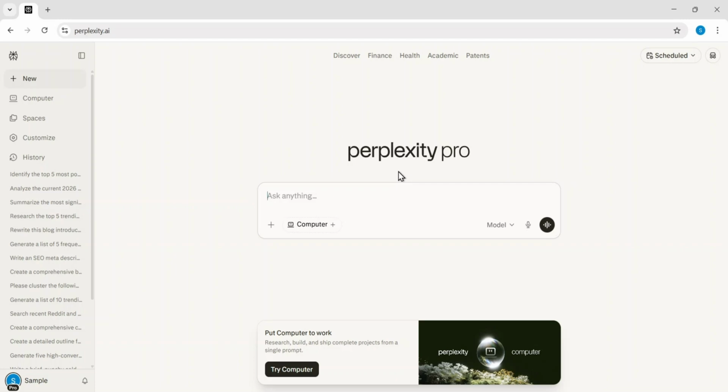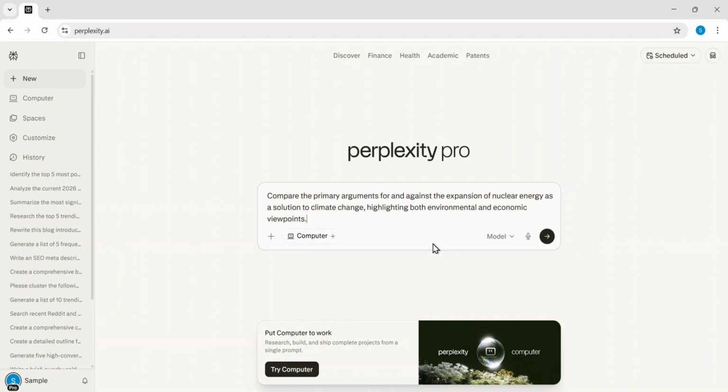In this video, I'll show you how to use Perplexity AI to effectively compare different viewpoints on complex topics. I start by heading to the search bar and typing a prompt to compare the arguments for and against nuclear energy expansion, specifically asking for environmental and economic perspectives.